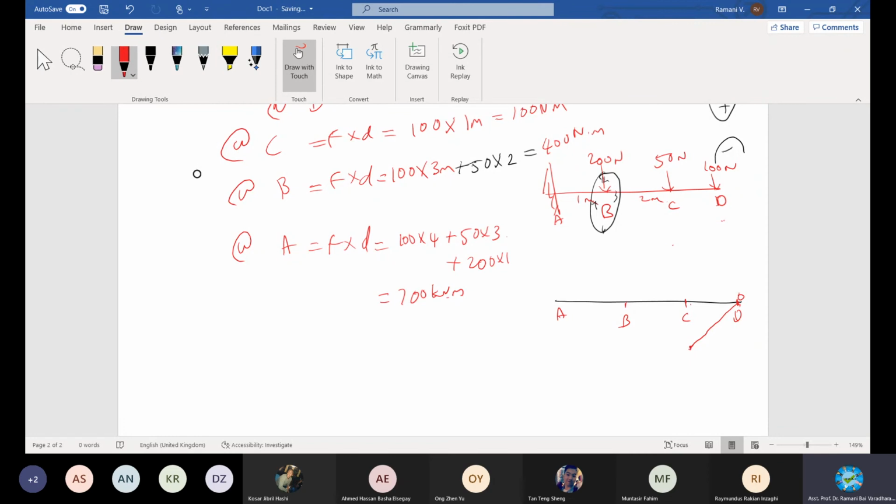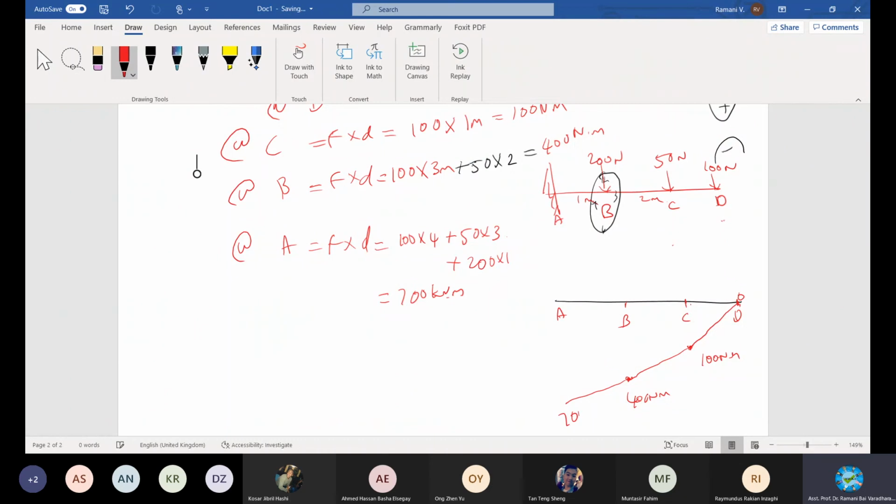Okay. At this point C, our value is 100 Newton meter. And then as the distance increases, the moment will increase. That's why you have to put an increasing line, not a straight line like in shear force. At B, it has reached the value of 400 Newton meter. It keeps on increasing only because there is still loading. If no loading, it may be changing, or reaching 0. No load, no reaction. When it comes here, 700, but there is a reaction, right? A reaction, no use, because at the same point it is acting.